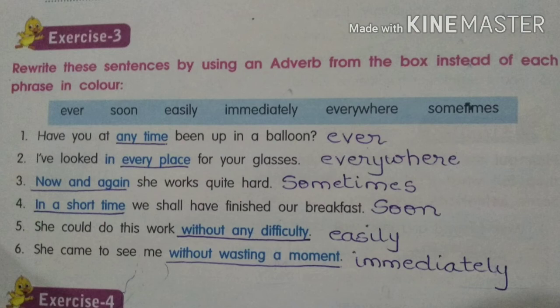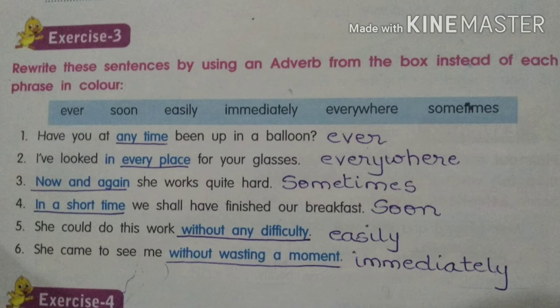The first one is, have you at any time been up in a balloon? So in the place of any time we can write ever. So your sentence will be read in this way. Have you ever been up in a balloon? Second one, I've looked in every place for your glasses.